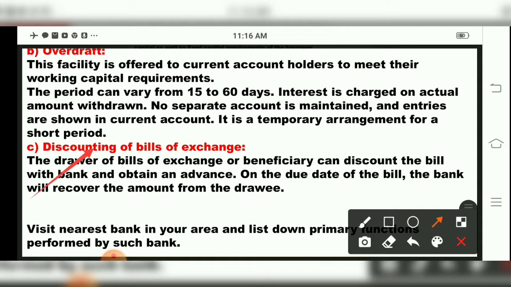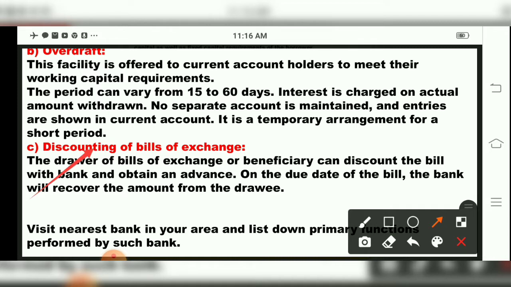Visit the nearest bank in your area and list down the primary functions performed by such a bank. See, banks provide this function, that is providing loans and advances. We studied overdraft. Overdraft is only used by current account holders. Then, children, cash credit is used by both savings account and current account holders. Then the third part, that is discounting bills of exchange.